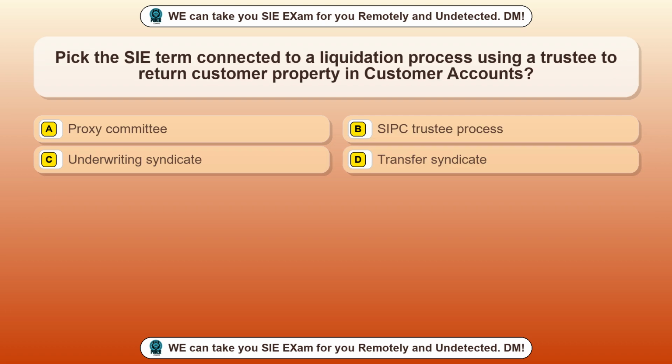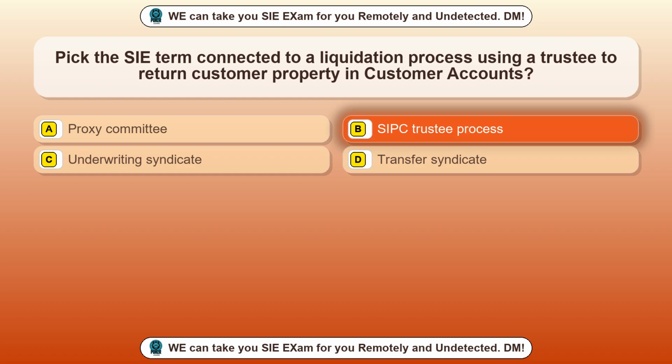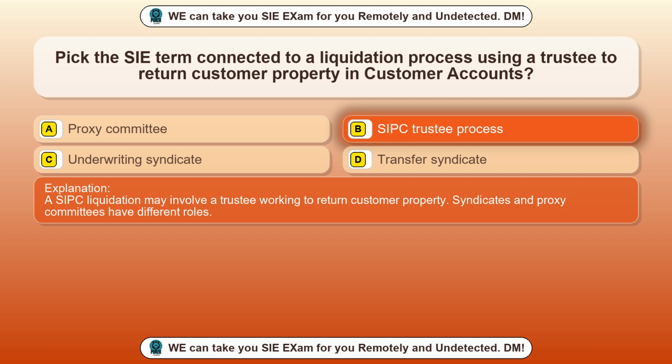Question 36. Pick the SIE term connected to a liquidation process using a trustee to return customer property in customer accounts. Option A, proxy committee. Option B, SIPC trustee process. Option C, underwriting syndicate. Option D, transfer syndicate. The correct answer is option B, SIPC trustee process. A SIPC liquidation may involve a trustee working to return customer property. Syndicates and proxy committees have different roles.